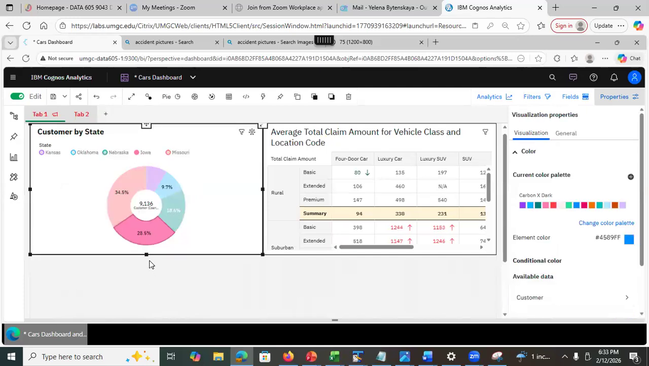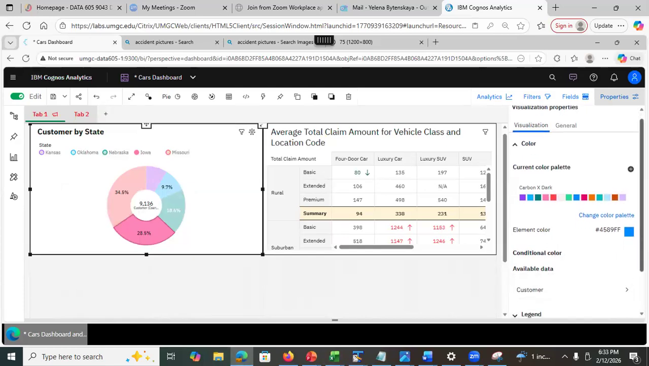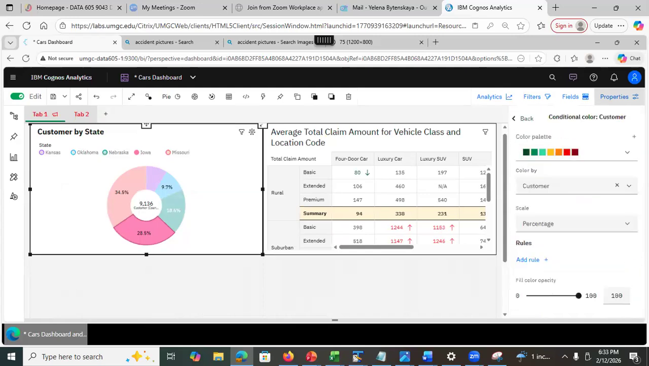Normally, like in a PowerPoint or Excel or Power BI, we can always choose the color for each segment. So here it doesn't allow me to change. Well, I'm trying to do this here.